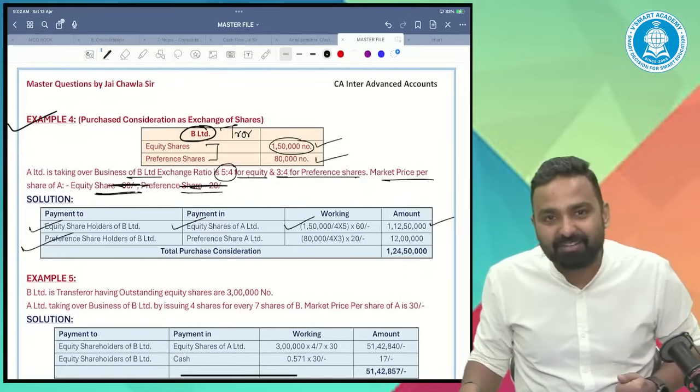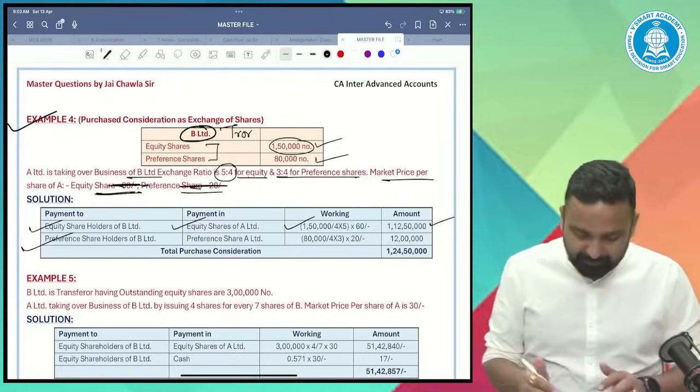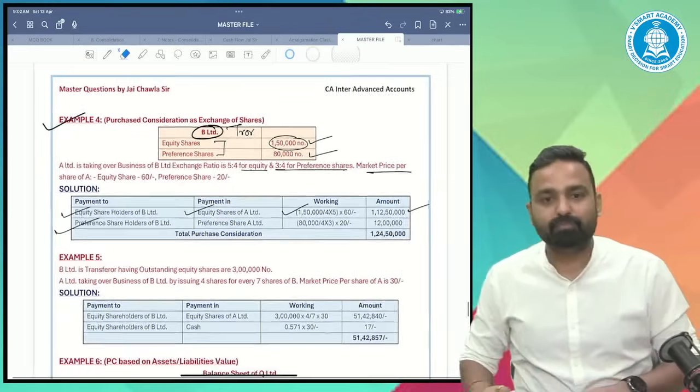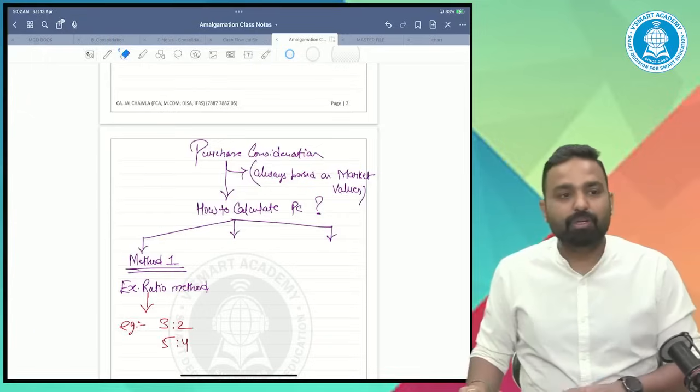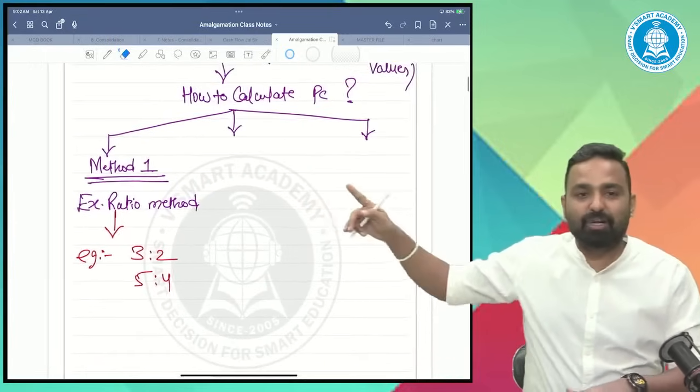Guys, are you understanding? So this was the first method of PC. I hope you got this point cleared.